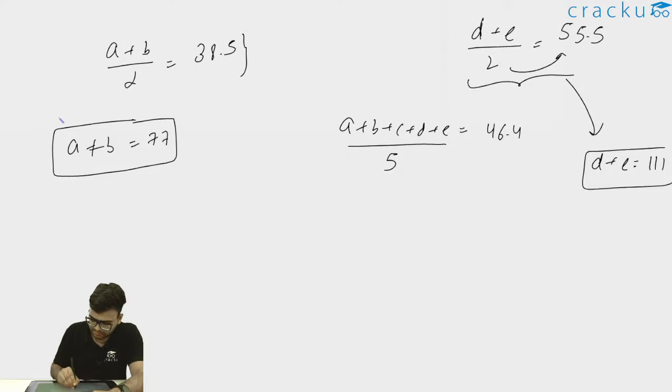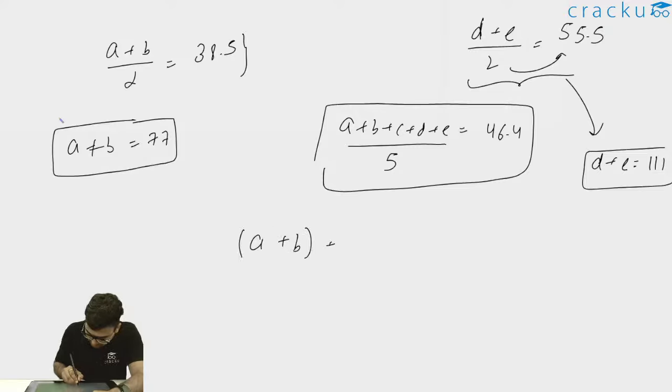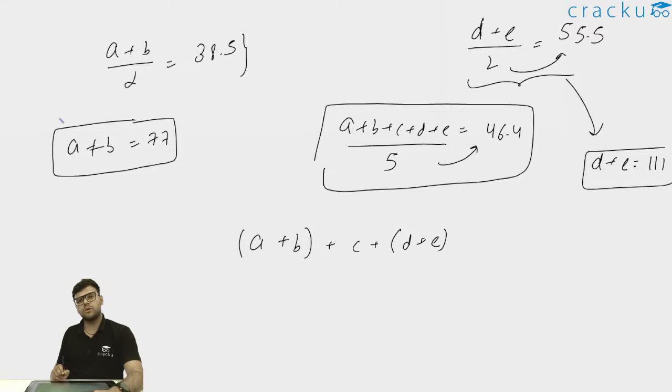Now it is given that (A plus B plus C plus D plus E) divided by 5, the average of all these numbers, is 46.4. So I can write A plus B plus C plus D plus E. This 5 I can take to the right hand side. So 46.4 into 5 will be roughly around 232.